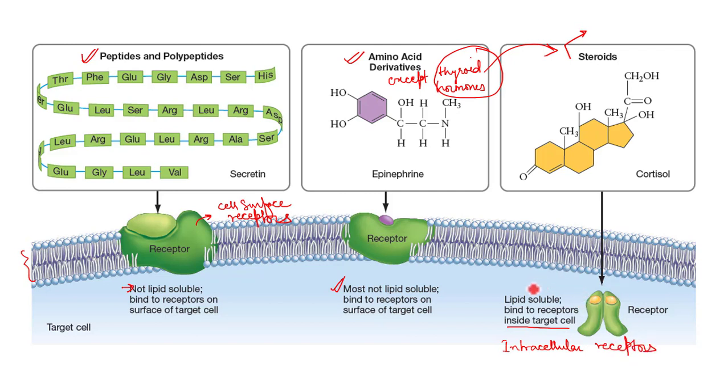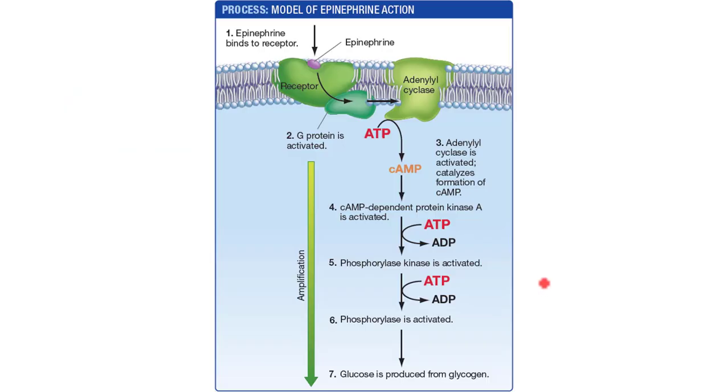So we will talk about the mechanism of hormone action for both these water soluble and water insoluble or lipid soluble hormones. First we will take the example of epinephrine. Epinephrine, if you remember, is a hormone which is produced by the adrenal gland. The adrenal gland produces this epinephrine, which is again an amino acid derivative. And as we talked previously, amino acid derivatives are water soluble hormones. They are not soluble in lipids, and hence they cannot pass through the lipid bilayer.